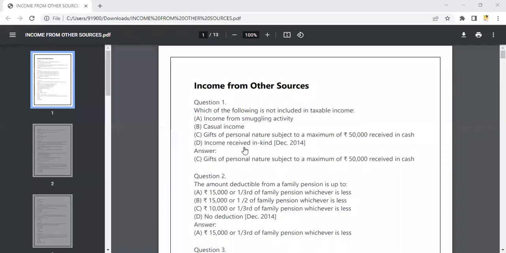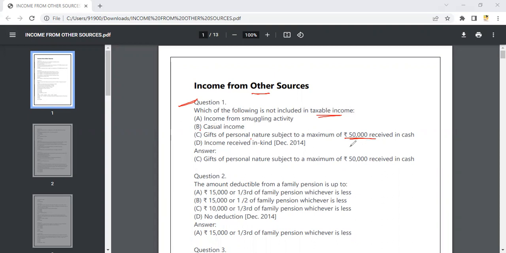Okay. The next thing will go with your problems of income from other sources. Have a look. So coming on to our income from other sources, here is your first question. The first question asks which of the following is not included in taxable income: income from smuggling activity, casual income, or a gift of personal nature subject to a maximum of 50,000 received in cash.